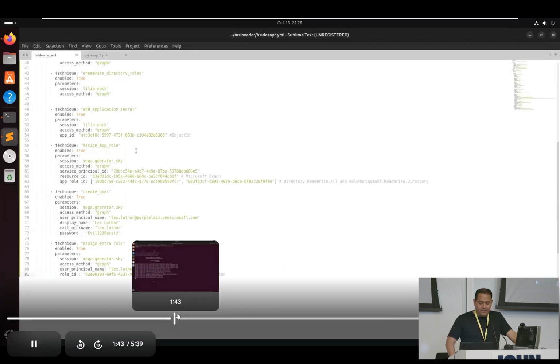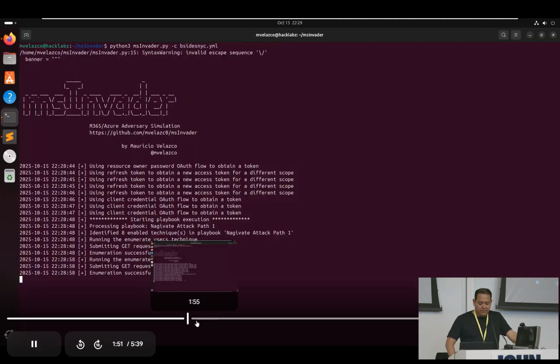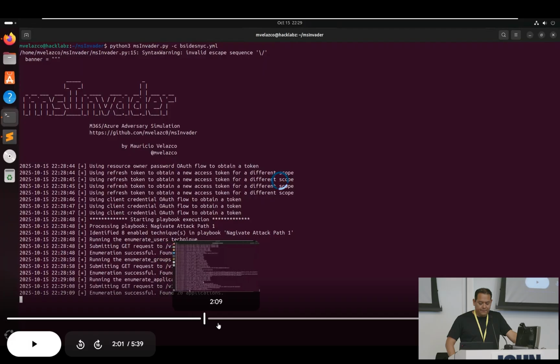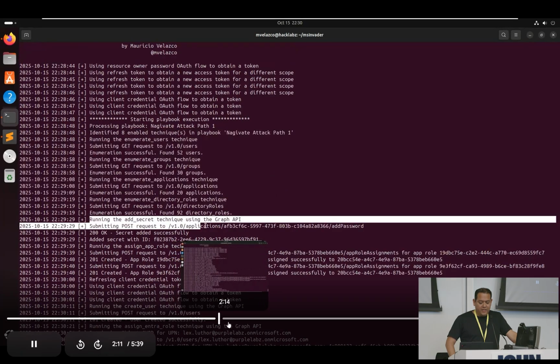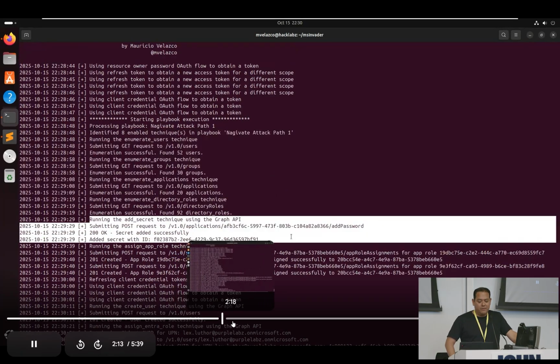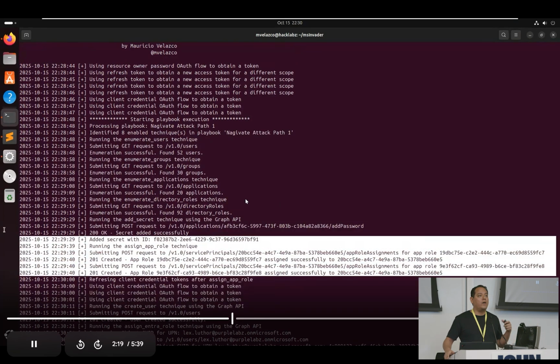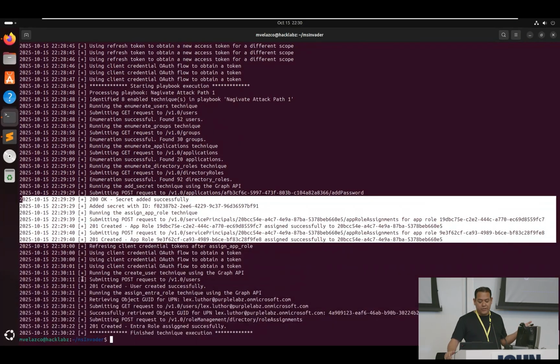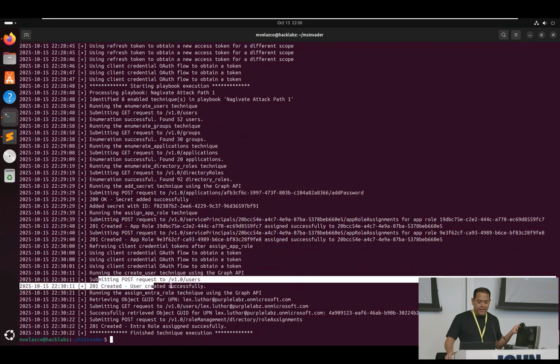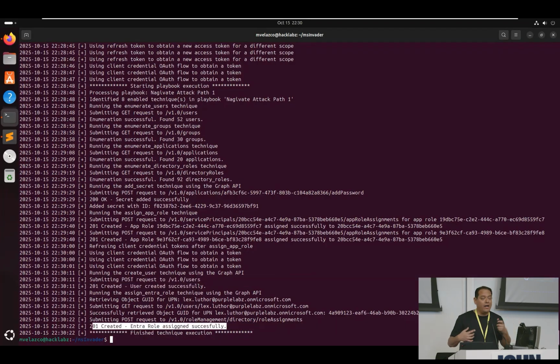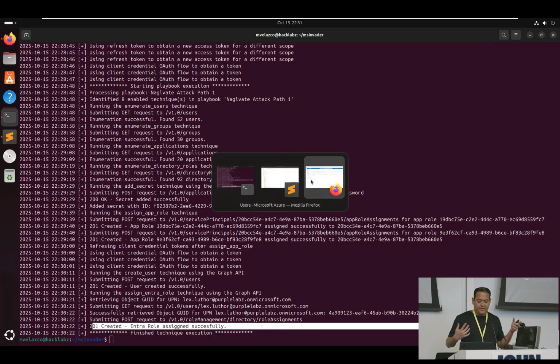So it starts running. It takes a few minutes, but we're going to just fast forward here in the interest of time. By the way, all these videos are also going to be on my GitHub, so if you want to watch them later, you can. For each step, it's going to give you details of what it did and the results of each step. As you can see here, it added a secret, basically using the Graph API and the ARM API to do a bunch of stuff.